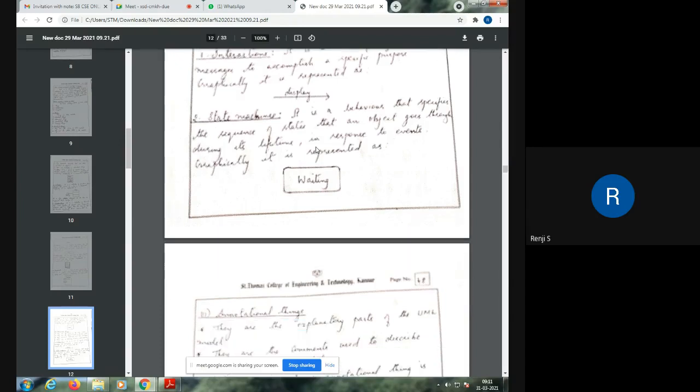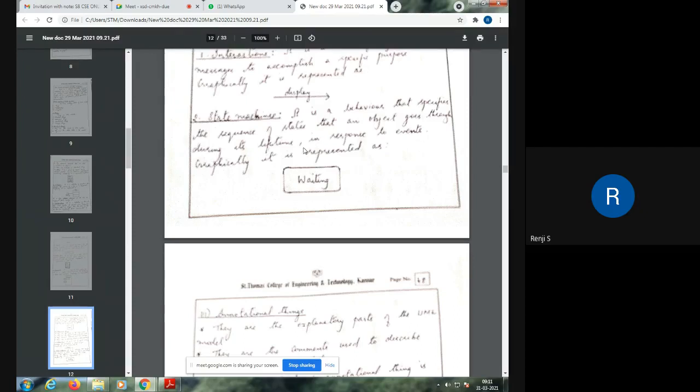Then next is the state machine. Any behavior that the system performs can be represented using a state. Suppose a switch is on or a switch is off. That is the particular state of a switch. Switch on and switch off are the 2 states, because from one state it can go to another state.